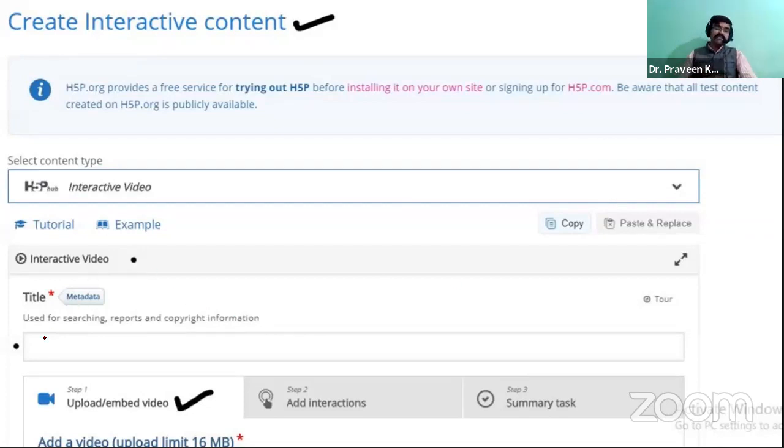The first thing is you have to provide the title. For example, if you belong to secondary school level, you can choose a topic like labeling the India map, or the culture and tradition of India. If you are in a BCom, BA or BSc, you can provide a name based on your topics. Before that, you have to be sure what type of video you are going to select. First, give the title for that video.